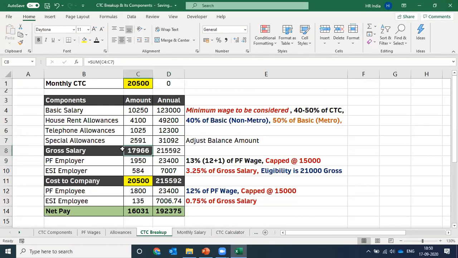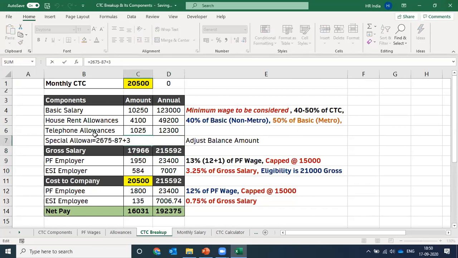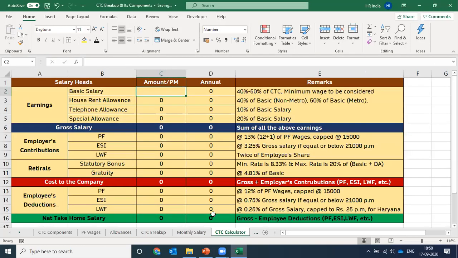But if you have noticed, in the special allowance cell, we did some manual calculations. It was not an automated calculation. So what we have done is create an automated CTC calculator, right?